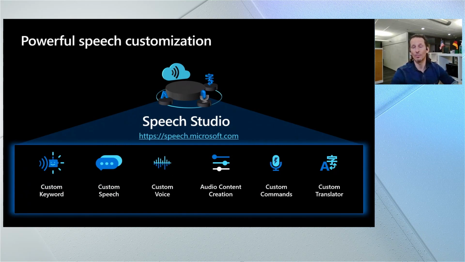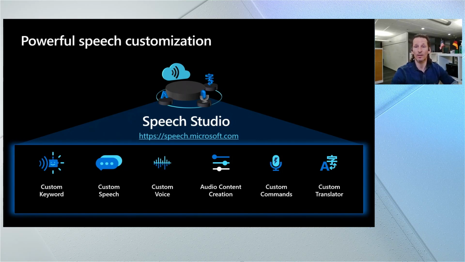And that is why we believe in customization. We give you access to the tools, training platform, models, and neural net infrastructure that we use to create our high-quality baseline. We built Speech Studio on top of that baseline to make customization easy for anybody. With Speech Studio, you create unique features and models to make the speech service shine for your particular solutions.